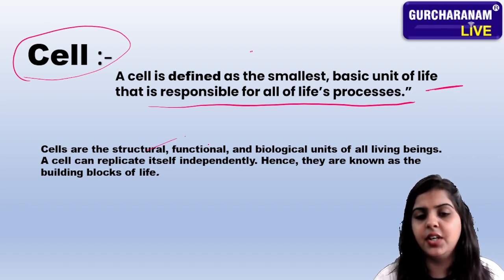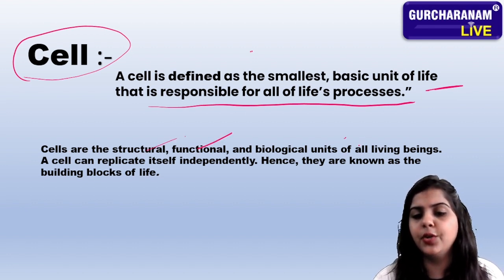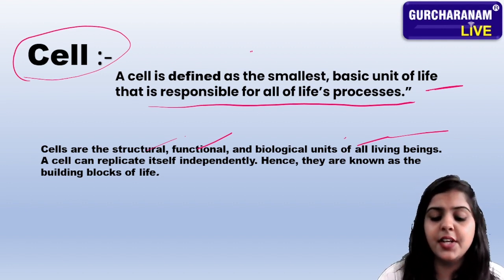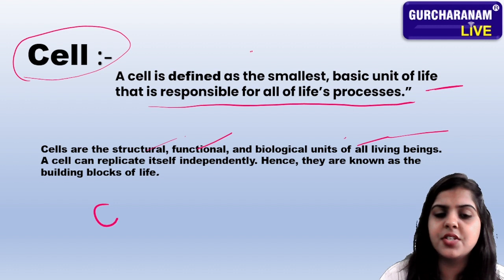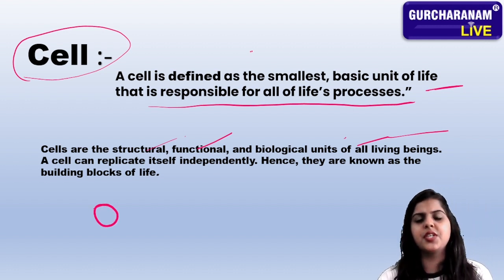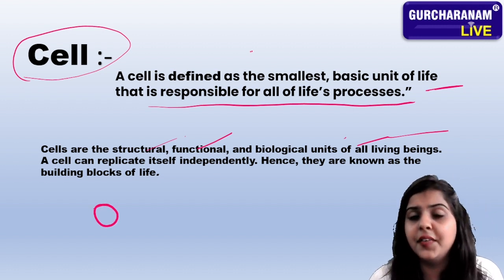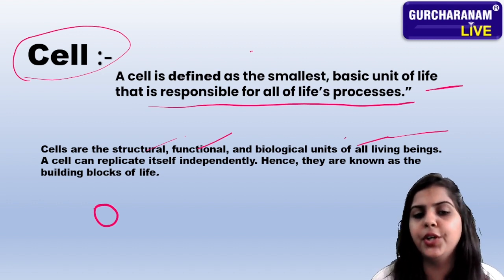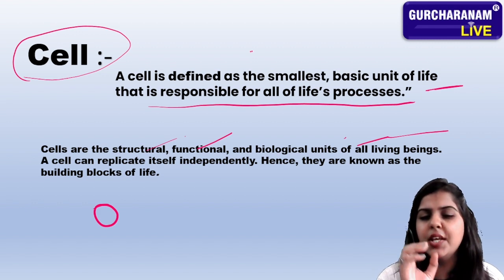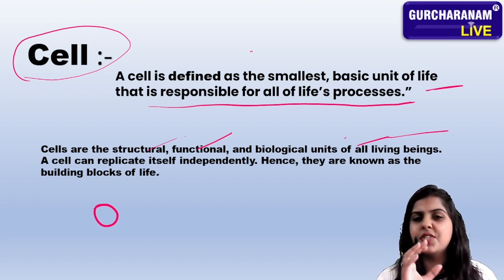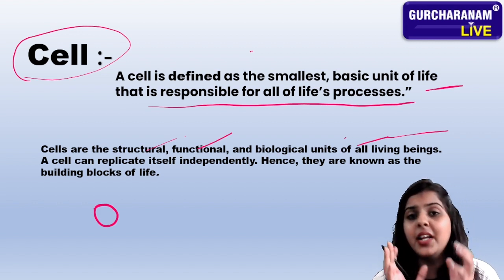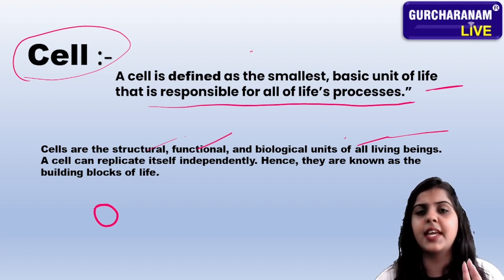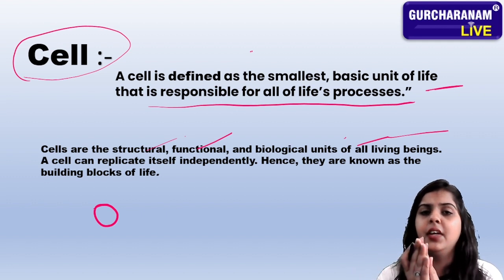Cells are the structural, functional, and biological units of all living beings. Cells are a very minute structure. As I told you, we can't see them with our naked eyes. The cell is the smallest unit. Their structure is very complex, but still very small. We can see it only at micro size, not with our naked eyes.